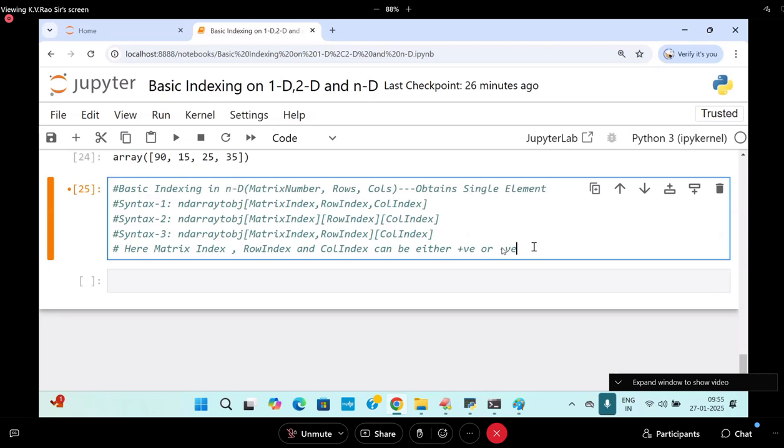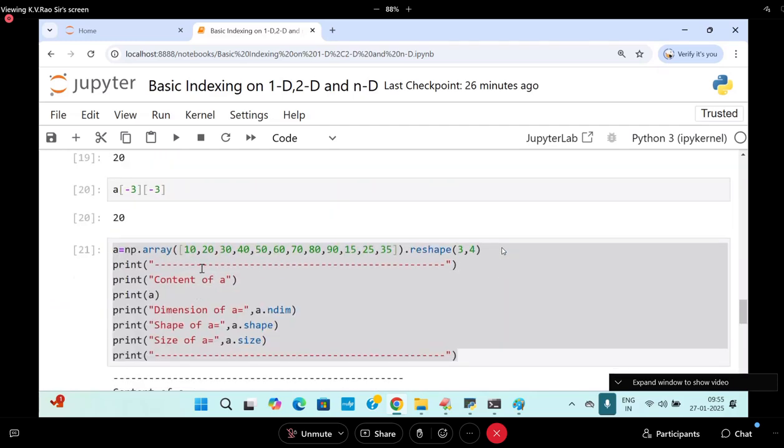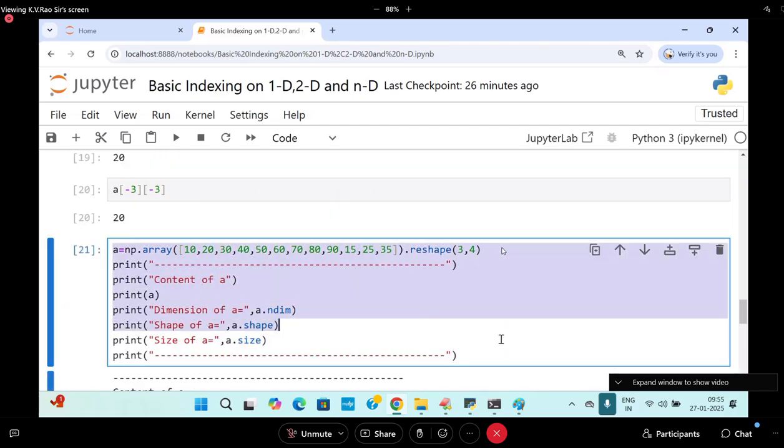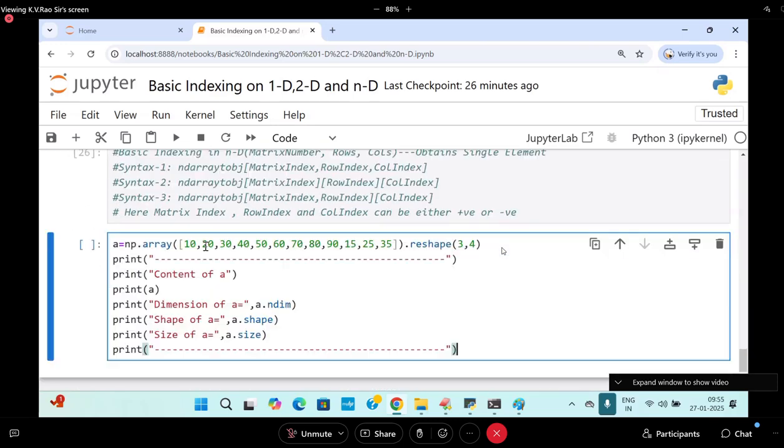Let us take up the syntax. Here I'm trying to write a of 2 comma 3 comma 2. Totally how many elements are there? 12.